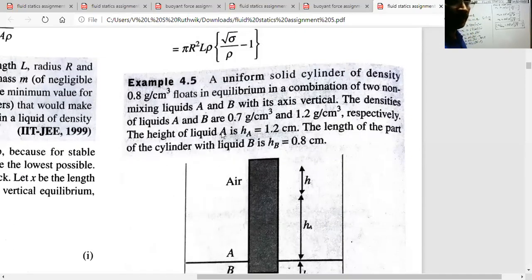Okay. You see the next problem 4.5. Shall I raise this one?